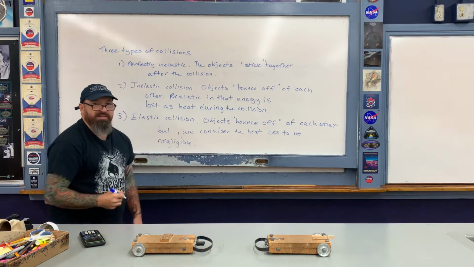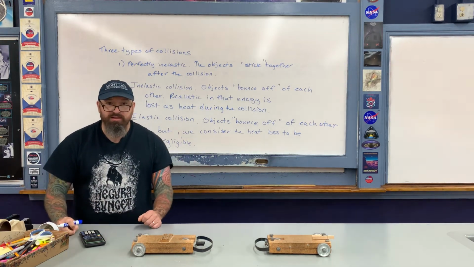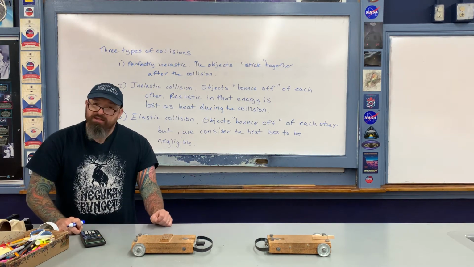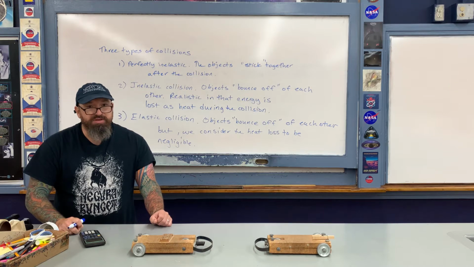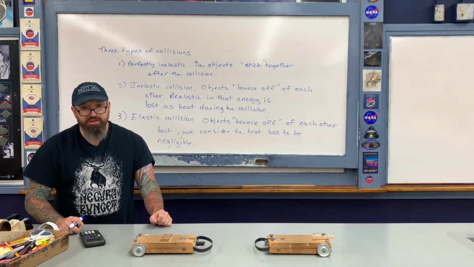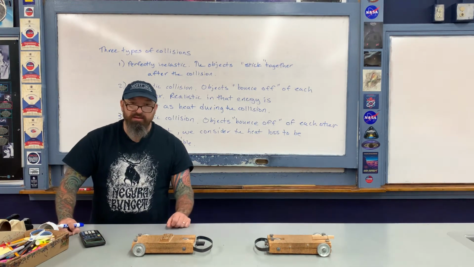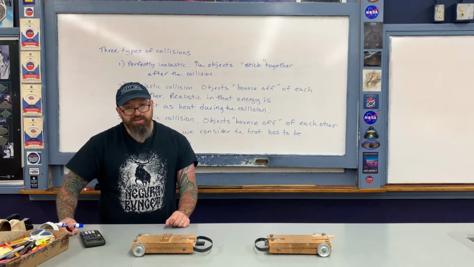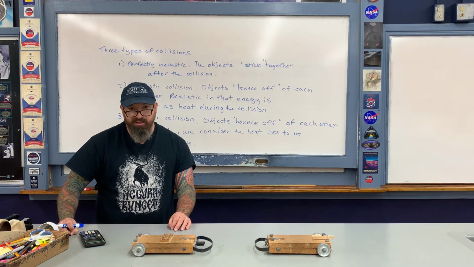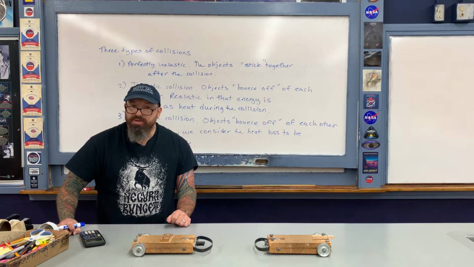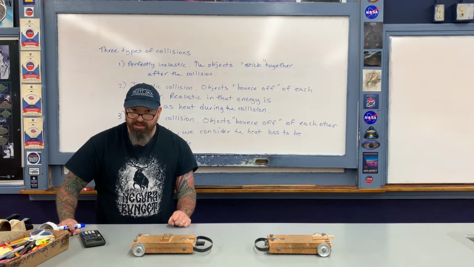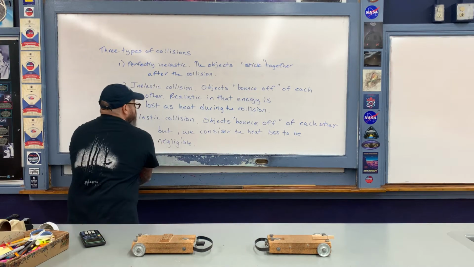As we'll see with an example later on when we get to the elastic collision, this is a perfectly valid assumption to make. Okay, now mathematically we begin by taking a look at a couple of situations involving the perfectly inelastic collision. We take a look at a one-dimensional case, and we also take a look later on at a two-dimensional case. With respect to the one-dimensional case, during this lecture I'll do a problem associated with the perfectly inelastic collision. We'll also take a look at a mini-lab exercise a little bit later on as well for the one-dimensional perfectly inelastic collision. Okay, let me go ahead and do some erasing here.